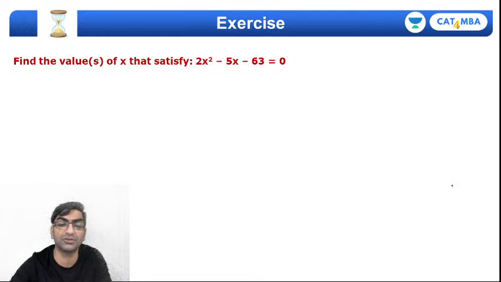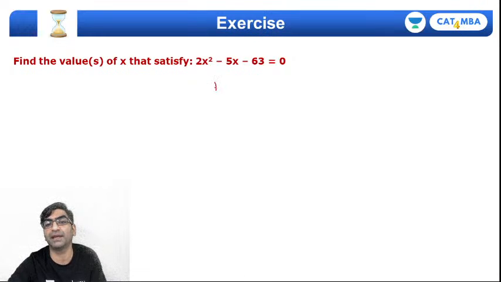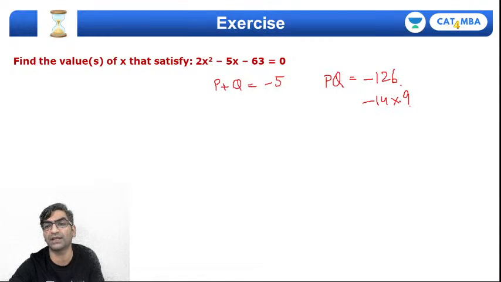Okay, starting with this one. Factorize this. It surely will not be a direct question in the exam. I want P and Q whose sum is B, which is minus 5, and whose product is 2 into minus 63, which is minus 126. So 14 into 9 is 126. I'm going to say minus 14 and plus 9, because then the sum would indeed be minus 5.